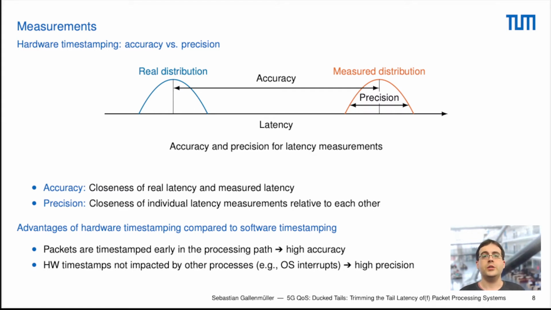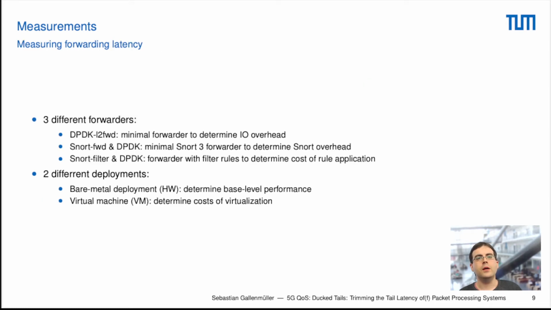So if we measure in our operating system, the operating system can be subject to some kind of OS interrupt, and this would of course then impact our latency measurements if we have an interrupt that would lead to statistical outliers from time to time. So hardware timestamping therefore is the best solution to our problem, which allows a high accuracy and high precision at the same time. So after we have cleared up that, we can now go over to our actual measurements.